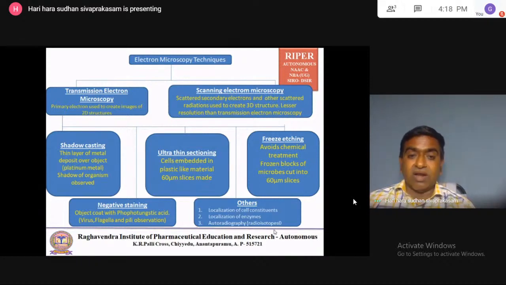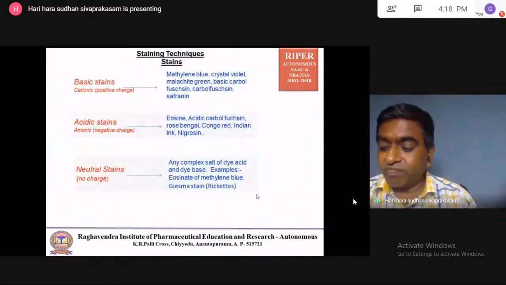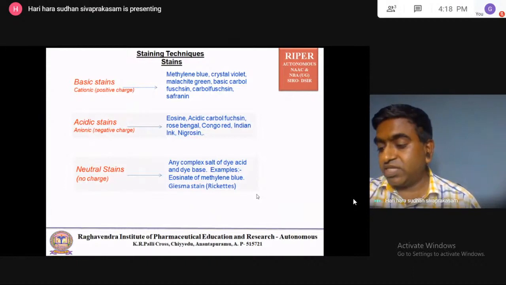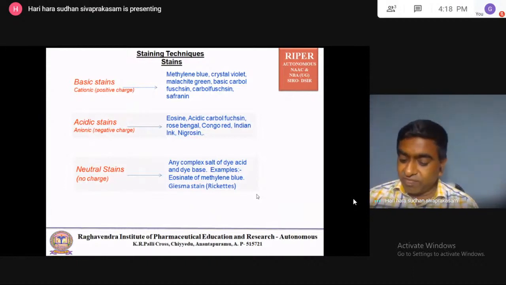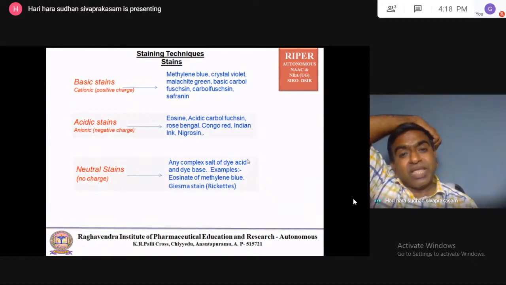Now, next we move to the staining techniques. Staining is called imparting color to the microorganism.